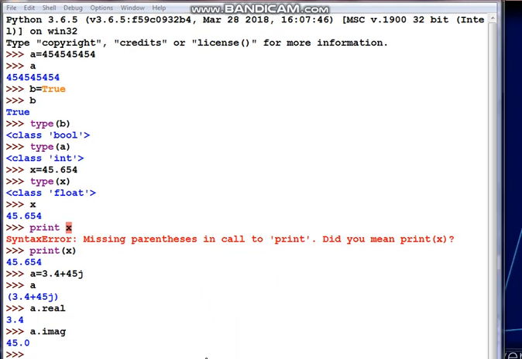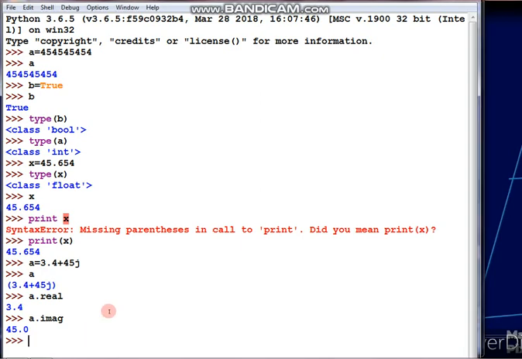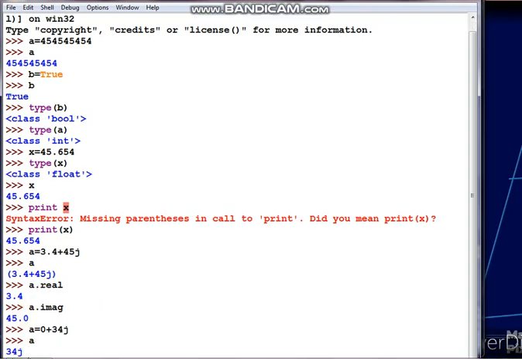Let me show you here. Suppose I am declaring a equal to 0 plus 34j. Now if we wish to see a, check how it is showing. There is no bracket because the real part is 0, only the imaginary part has value. Earlier there was value in the real part as well as in the imaginary part, that's why the bracket was kept.